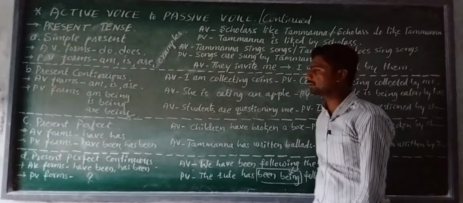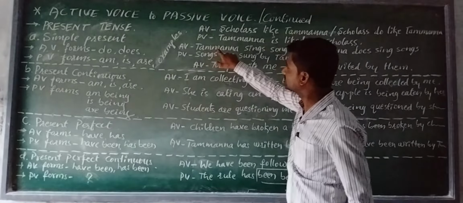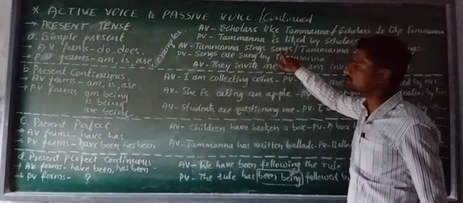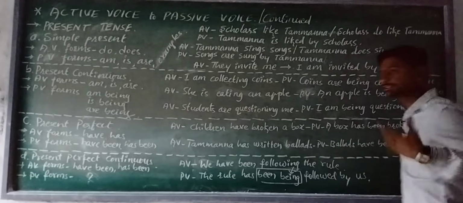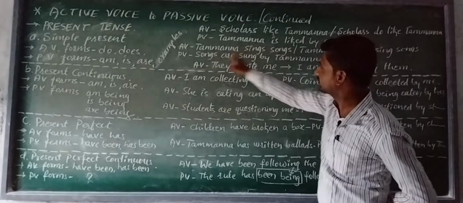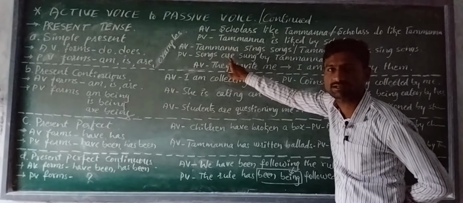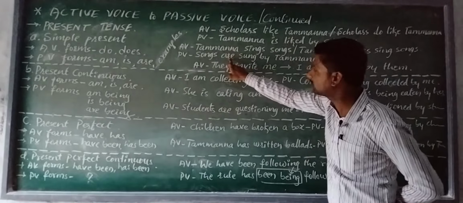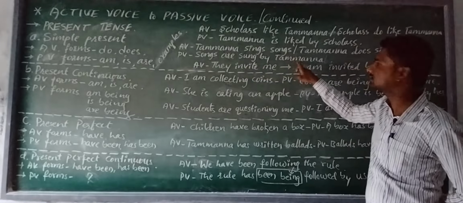The next example for active voice in simple present: Tamanna sings songs. In other words, Tamanna does sing songs. The passive form of this statement is songs. The object is shifted here. Songs is plural form, so it takes the plural form of helping verb. Songs are sung by Tamanna.